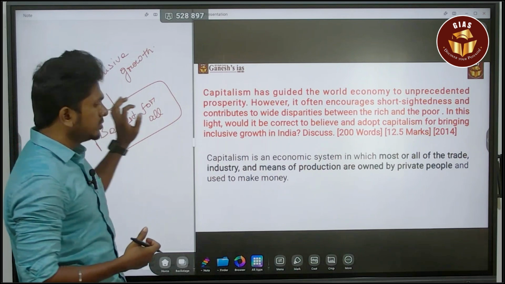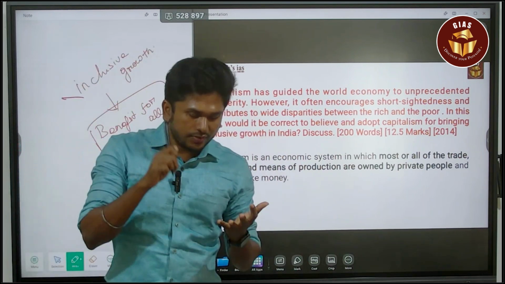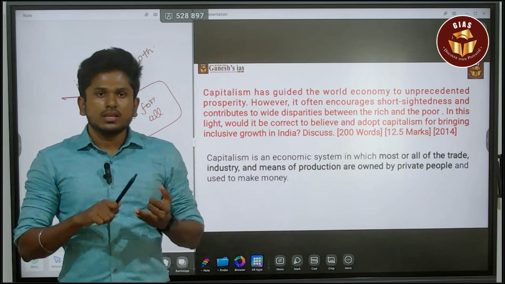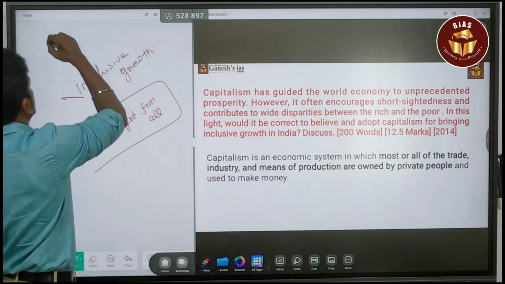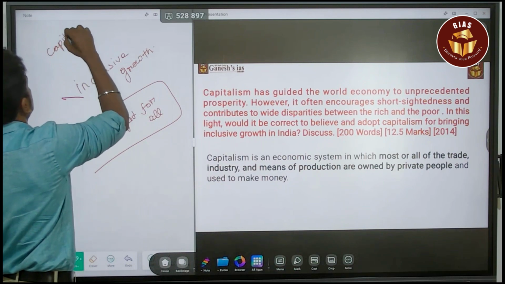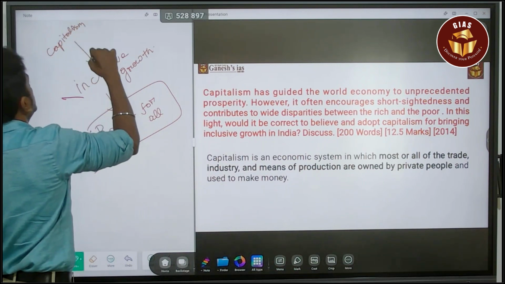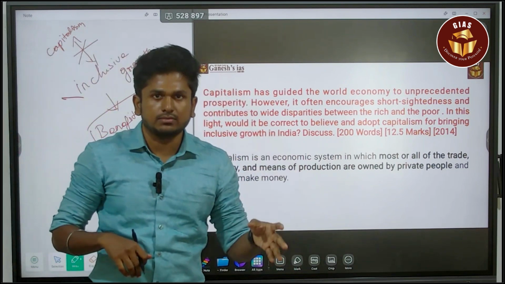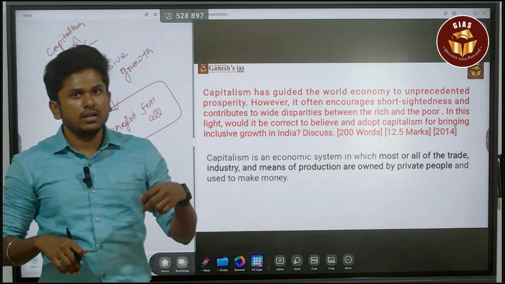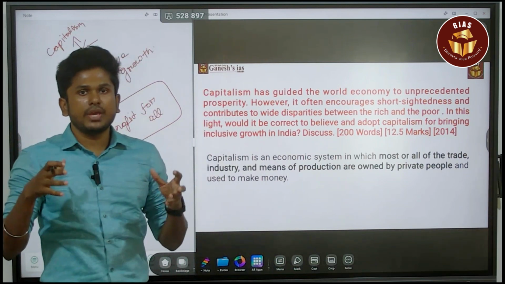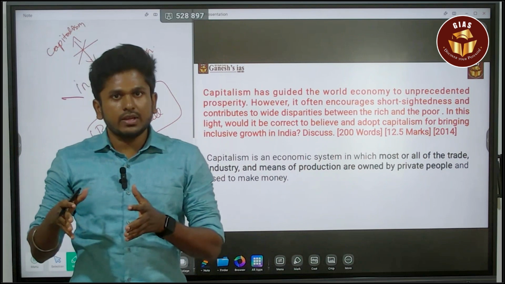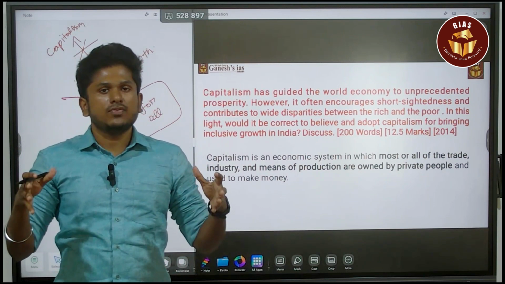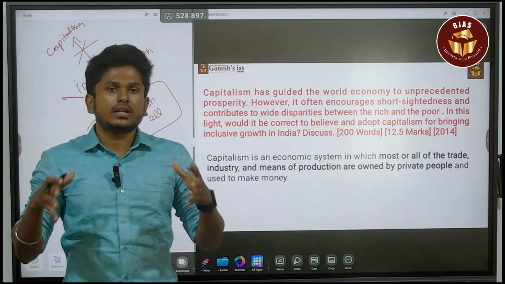In this scenario, if there is capitalism, definitely there will be disparities and inequalities. Capitalism is not going to create inclusive growth in society. And when it comes to India, which has a huge population with the majority below the poverty line, it will widen this gap.